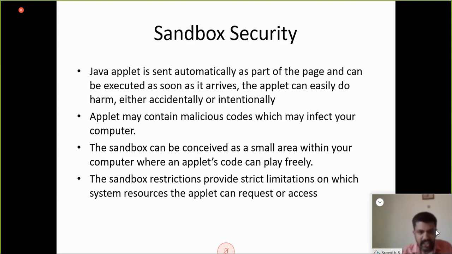That is why a lot of restrictions are imposed on applet programs. We encapsulate these features together into a term called sandbox security. A sandbox can be conceived as a small area within your computer where an applet's code can play freely. The sandbox restrictions mean all those restrictions that I mentioned in the previous slide.